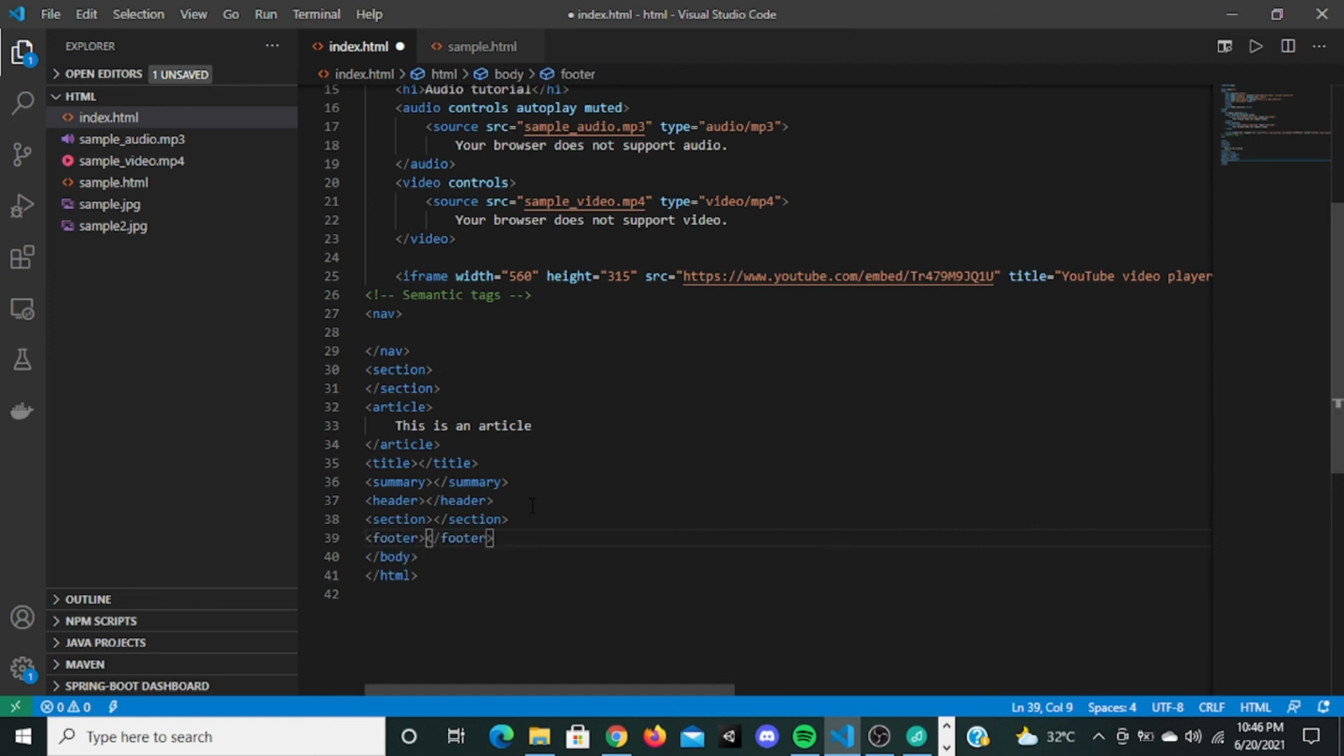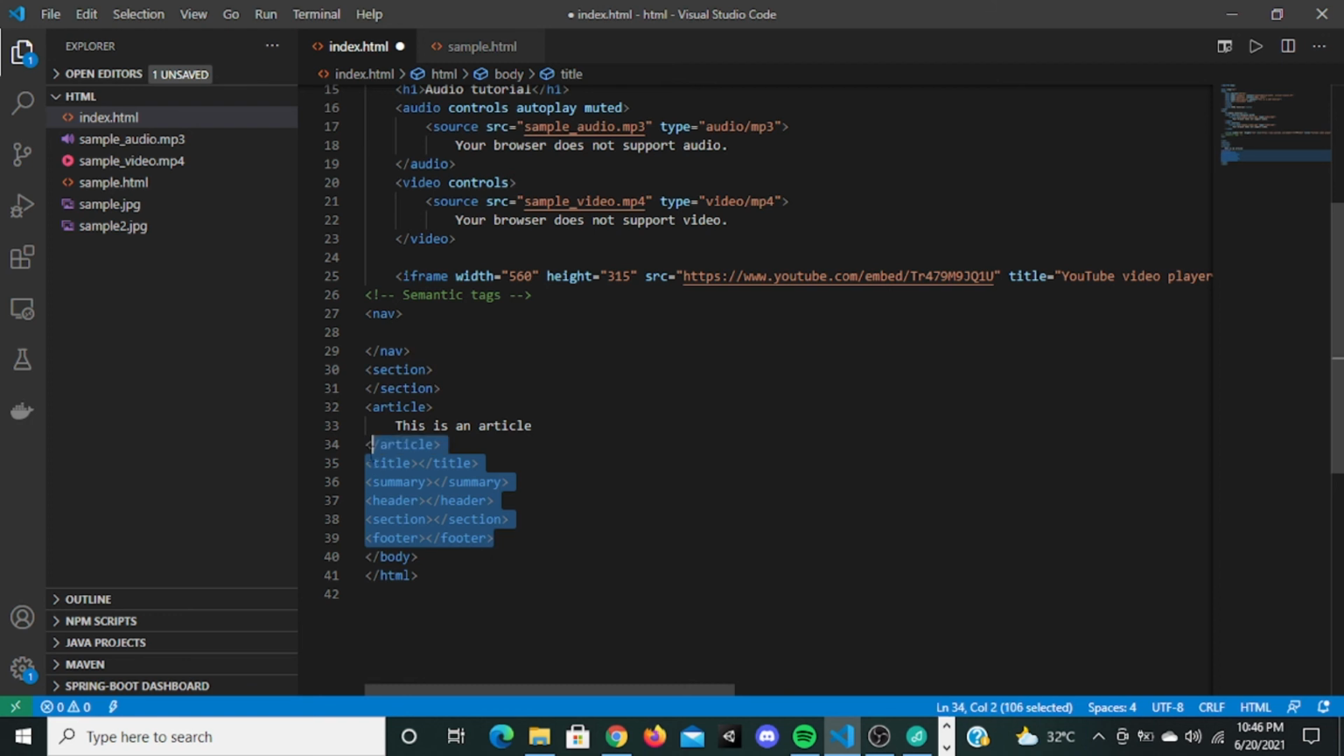This is just to tell the browser that these are all the sections. This is the header section, this is the content or detail section, and this is the footer section. These are all called semantic tags. There are many more semantic tags. You can maybe Google it up.